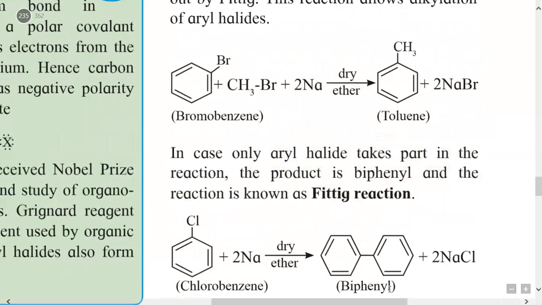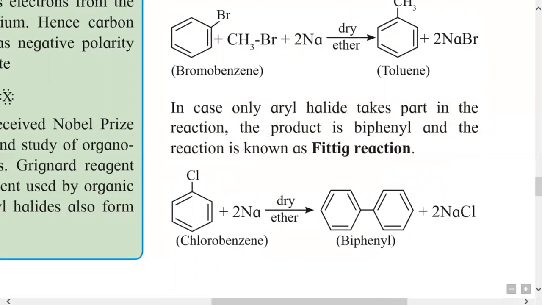Remember this well, the difference between the Wurtz-Fittig and Fittig reactions. In the Fittig reaction, two molecules of aryl halide react with sodium metal in the presence of dry ether to give a diaryl compound.